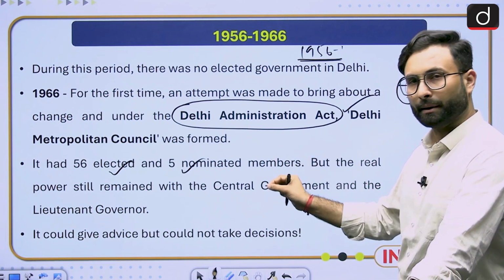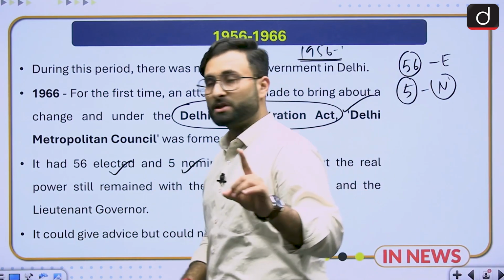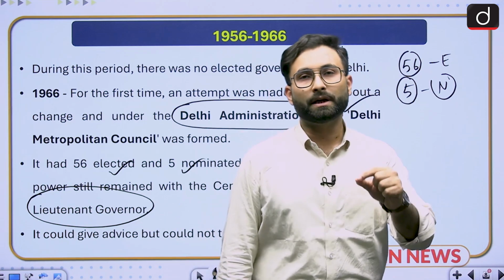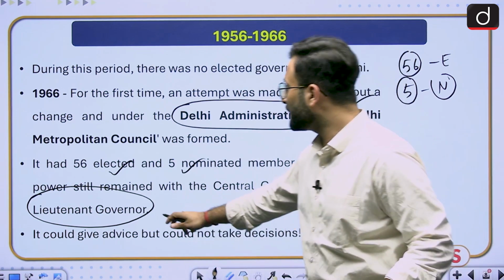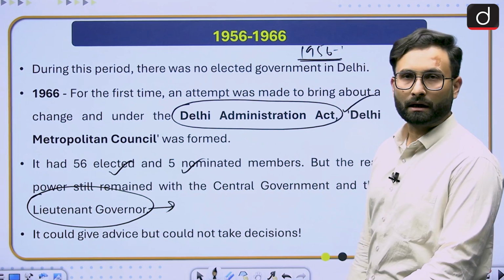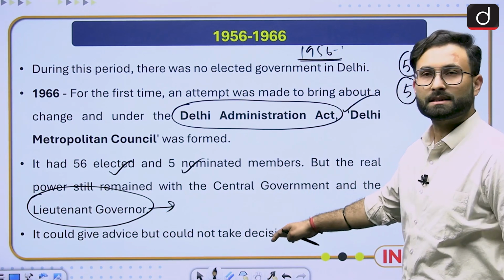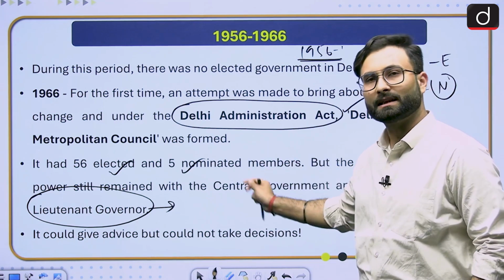Now, when we talk about the administration under the union territories, I told you that the president will be appointing an administrator. So here that administrator was the lieutenant governor. Coming to the next point, the council could give advice but could not take decisions. As I told you, the real power was still with the central government.